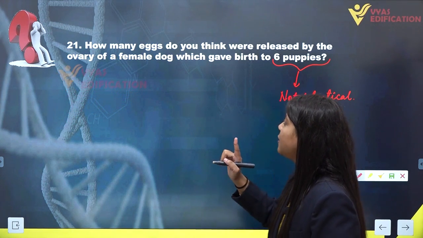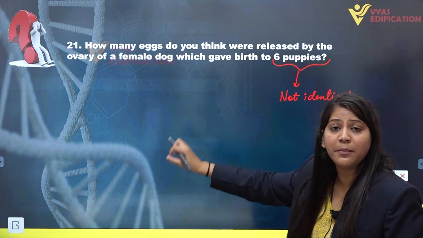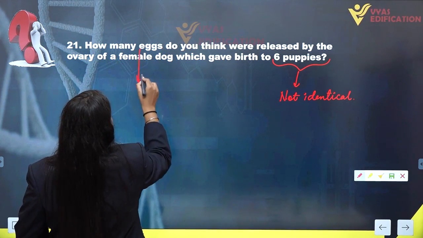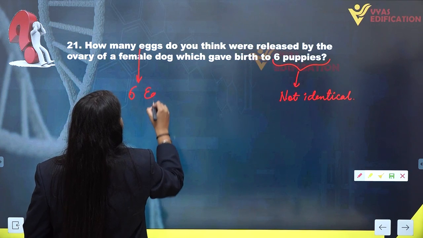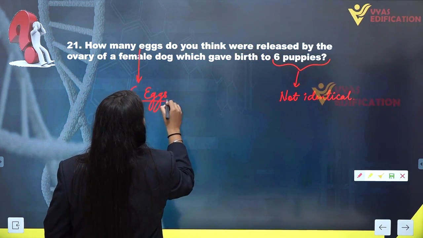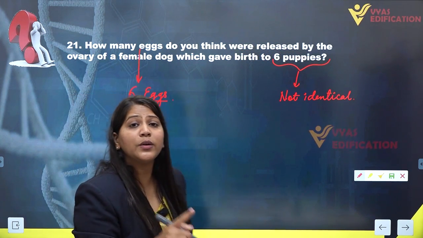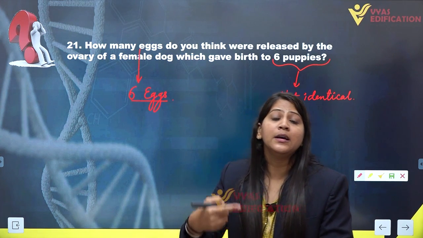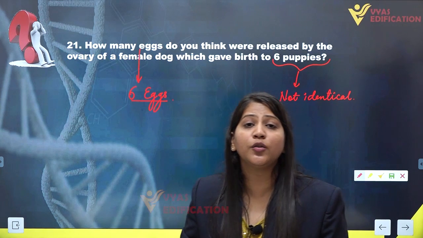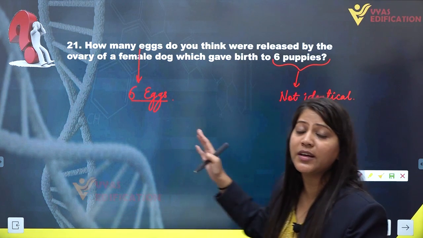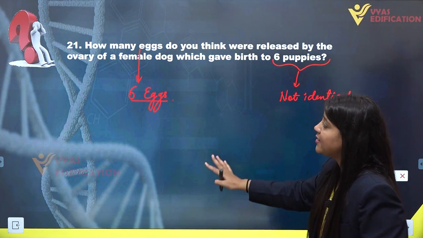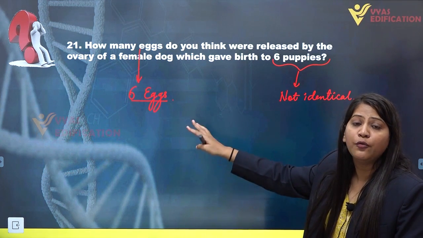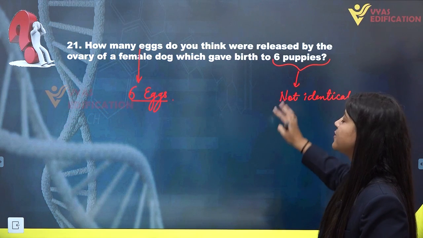So, how many eggs are released? If a female dog is giving birth to 6 puppies, there must be release of 6 eggs, 6 ova which get fertilized with 6 separate sperm cells, hence forming separate zygotes which eventually grow into 6 puppies. So 6 is the answer. 6 eggs will be released in the case of a female dog which will eventually give rise to 6 puppies.